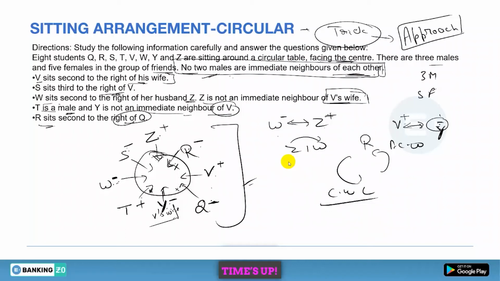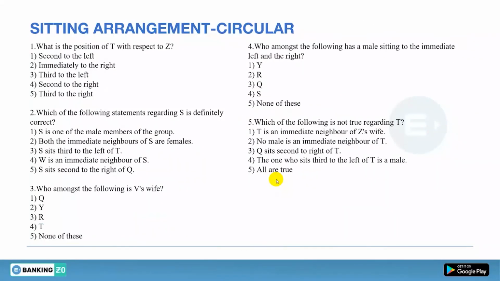That's it. Clear? Actually, when you are solving this question and you have some knowledge about the sitting arrangement, you can easily solve this question within 1 minute. Okay, I have given you 2 minutes, but you can easily solve that in 1 minute. Is it clear? Done. Okay, so this is the basic diagram. Now the questions will be based on this diagram. There are 5 questions. So let's see the first question.